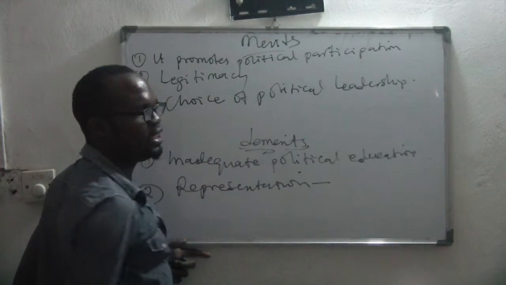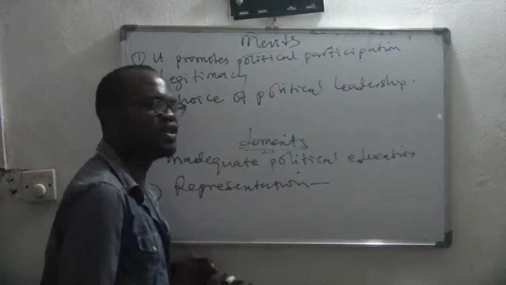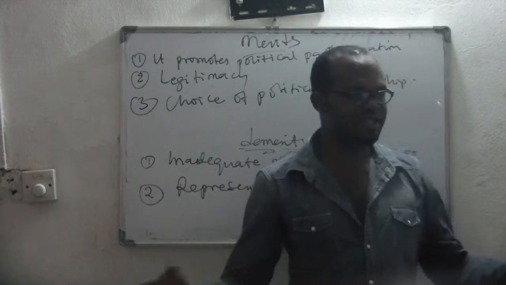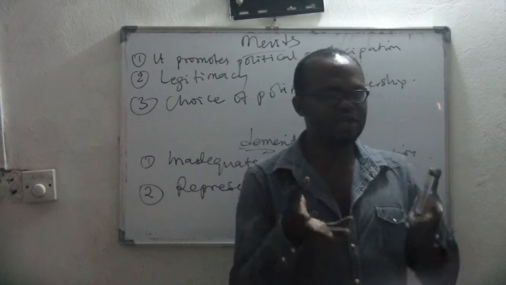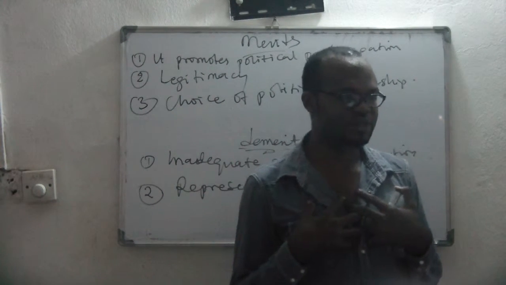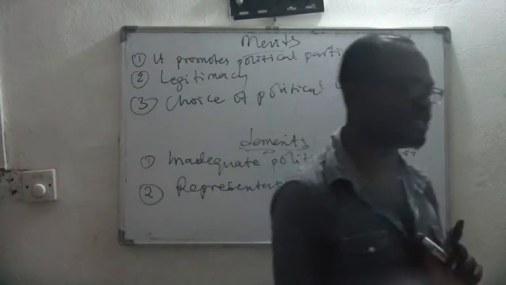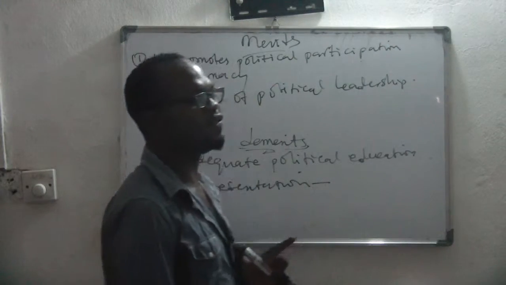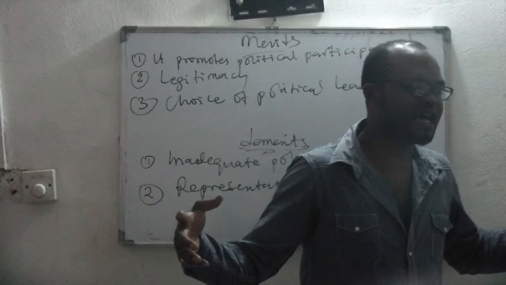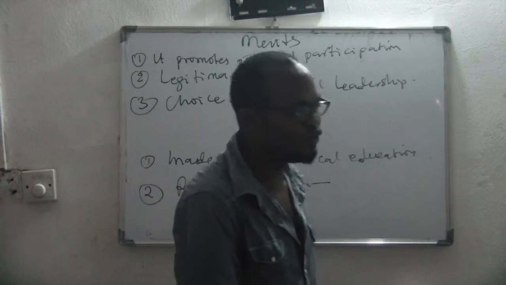When you vote somebody to the Senate or House of Assembly, and instead of the person going there to protect the rights and the interests of the people that voted him in, he starts putting his own personal interests first, that is a problem of representation. When those people go to the House of Assembly and all they care about is buying expensive cars for themselves, instead of making laws that are good for you.